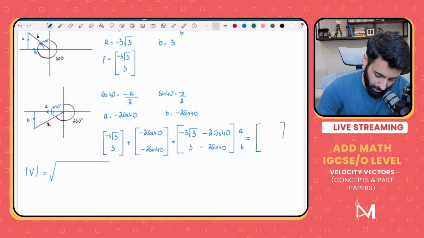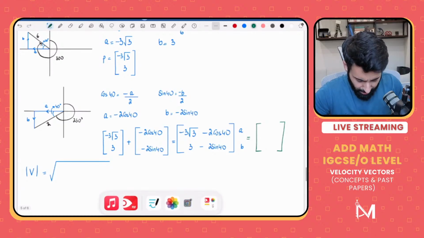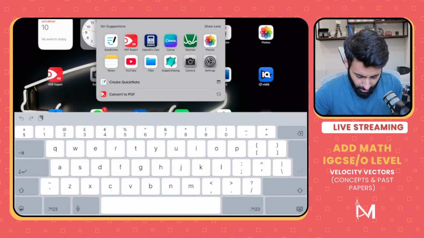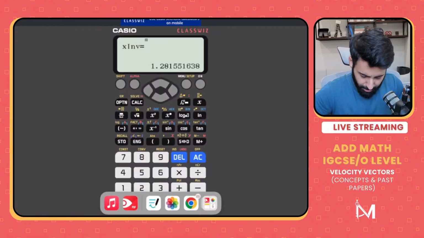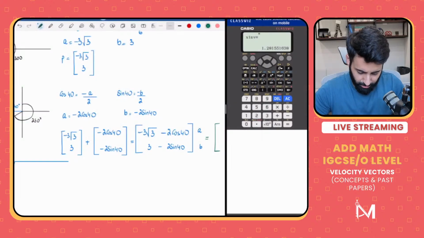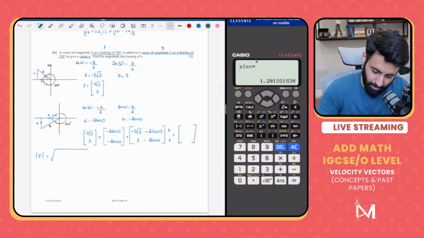It's going to be difficult for me to type this entire thing into the calculator, or actually not that difficult. I'll show you guys how to do that, because I want to save myself from premature approximation, and I want my calculator to do all the hard work, not me.